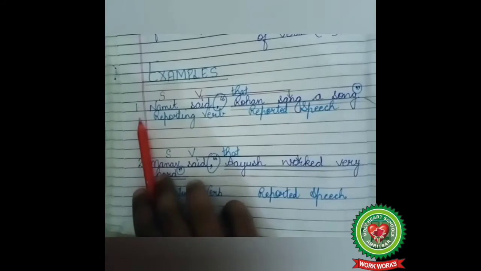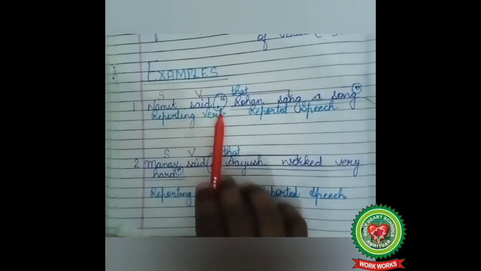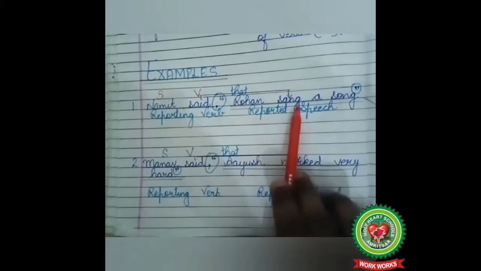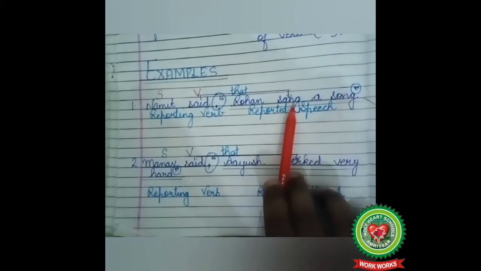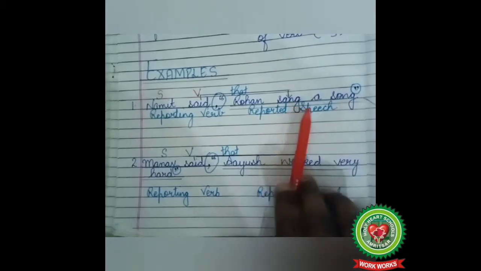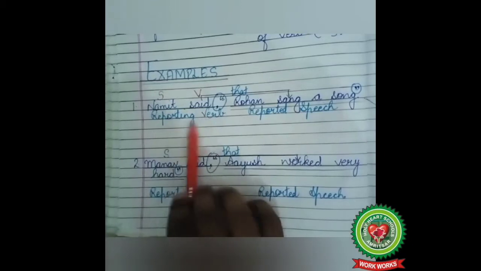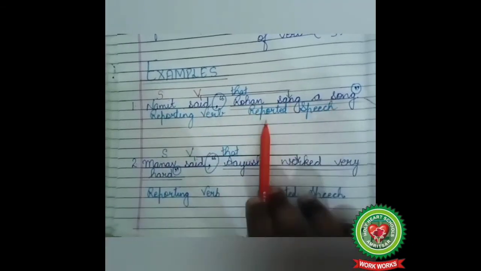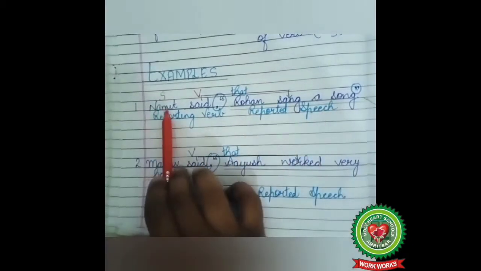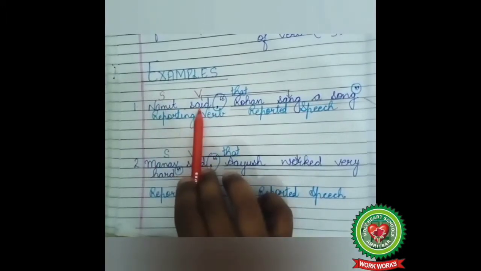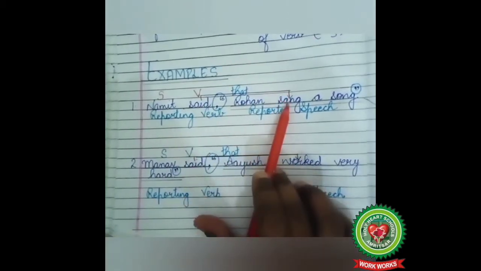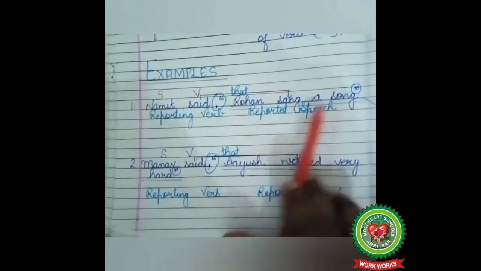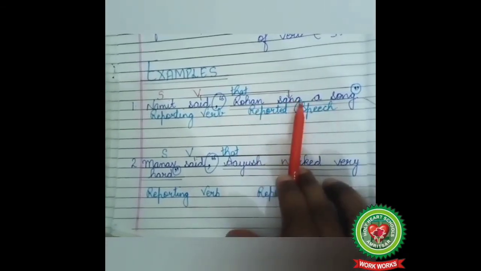Children, look at example number 1. Namit said, comma, inverted comma start, Rohan sang a song, full stop, inverted commas close. Children, this is direct speech and we have to change it into indirect speech. Namit said, reporting verb. Rohan sang a song, reported speech. Who? Namit, so subject. Said, action word, so verb. Namit said, reporting verb is in past tense, so the tense of the reported speech will change. Rohan sang a song. Here our reported speech is in simple past tense.